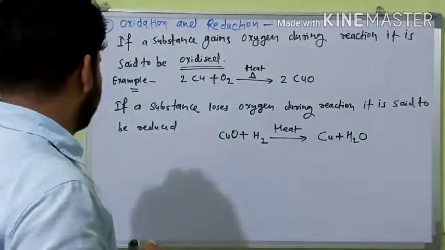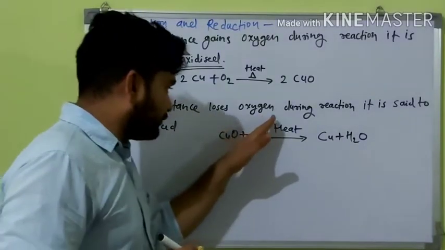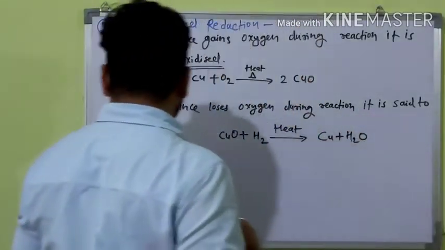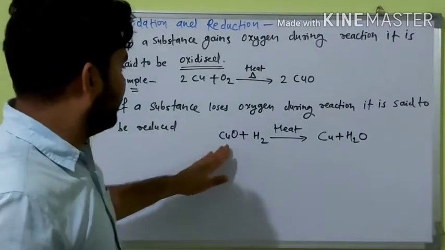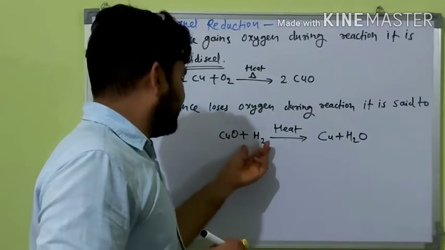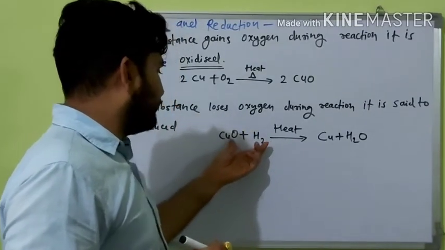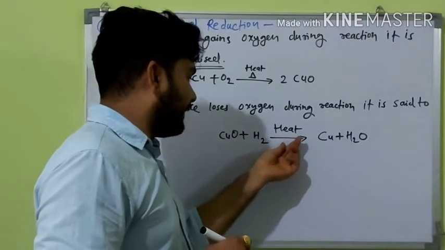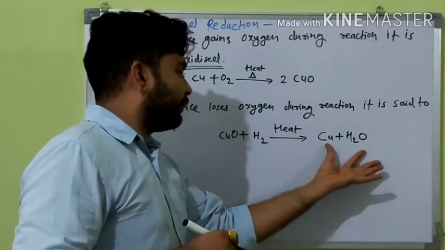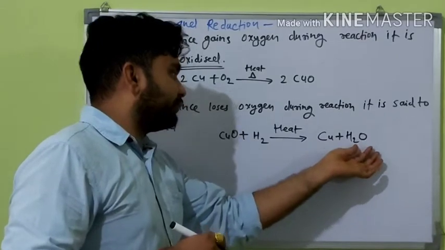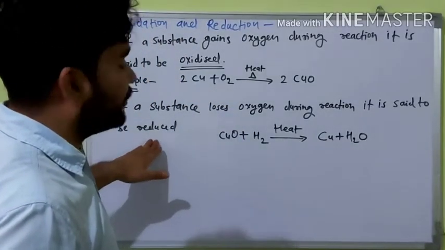And if a substance loses oxygen during a reaction, it is said to be reduced. When copper oxide is provided with hydrogen and heat, it is broken down into copper and H2O. At that time it is known as reduction.